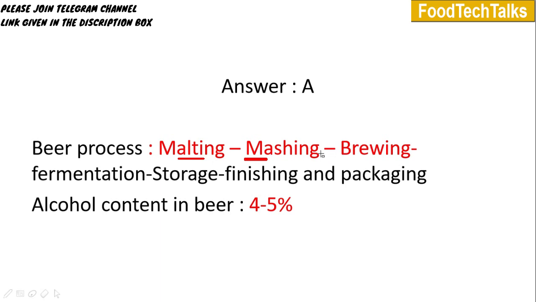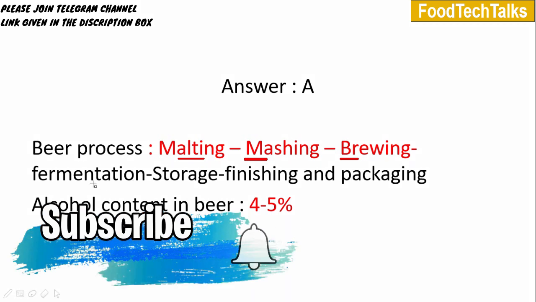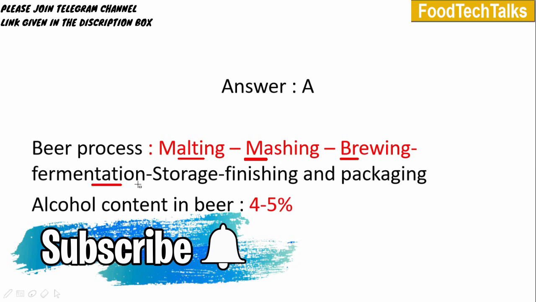After the mashing, we will press the mass, then we will get a liquid extract which is called wort. Next step is brewing. During brewing, we will add hops into the wort and boil for 2 to 5 hours. Hops are the flowers obtained from the Humulus lupulus plant. It will give bitter flavor and pleasant aroma to the beer. It also helps in the holding of foam in the beer and it will help in the preservation of the beer also.